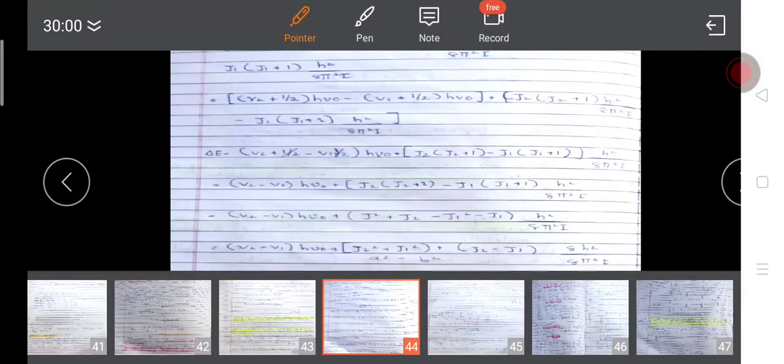Now what we will do, V2 minus V1 h nu 0 plus, now we will multiply this J2 to this bracket, J2 square plus J2 minus J1 square minus J1, h square upon 8 pi square I. Now J2 square minus J1 square we will take in the form of a square minus b square.